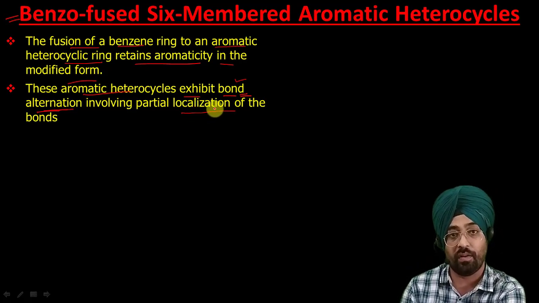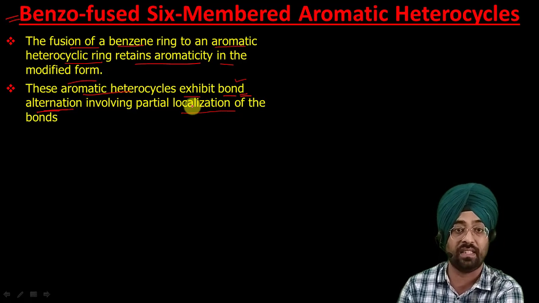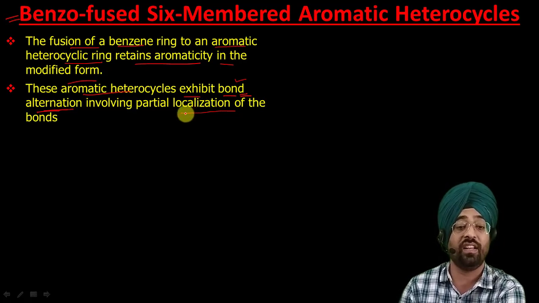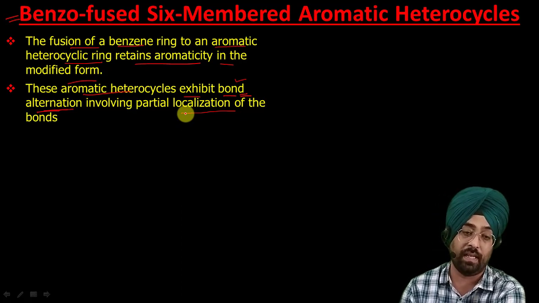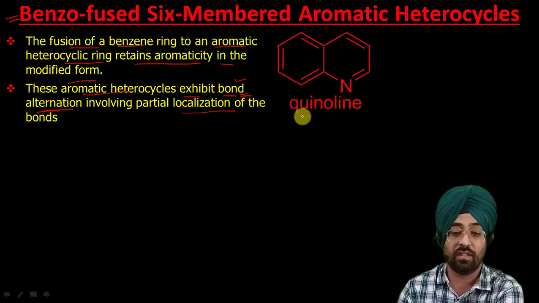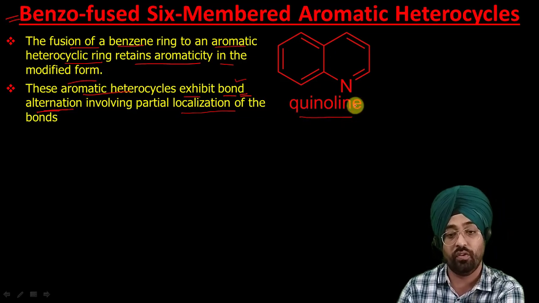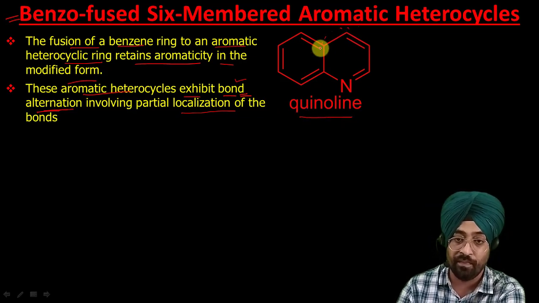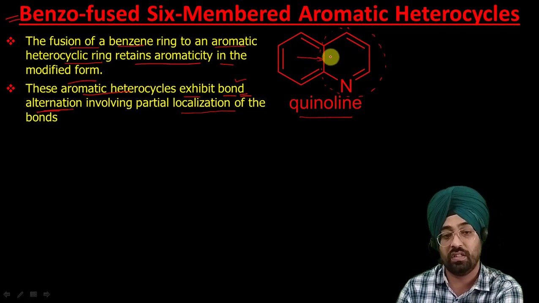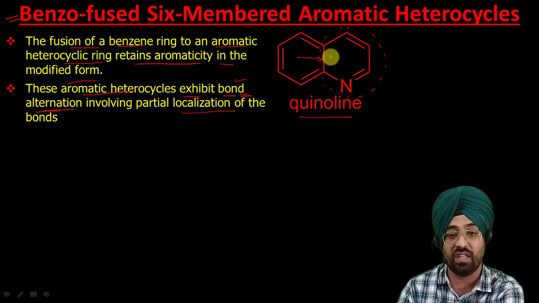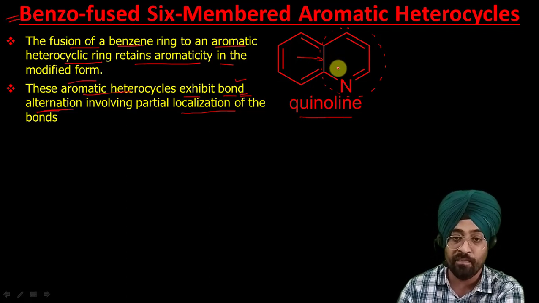As you know, for aromaticity we require delocalization. If something is involving localization, that means it is decreasing its aromatic character. Now these examples, so you are aware, this is quinoline. You can see this is a 6-membered aromatic heterocyclic compound. Now a benzene ring is fused with this. So this is a benzo fused 6-membered aromatic heterocycle.